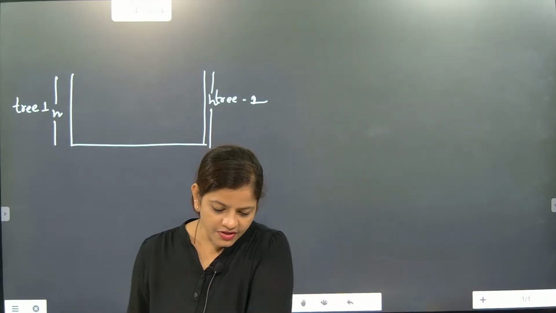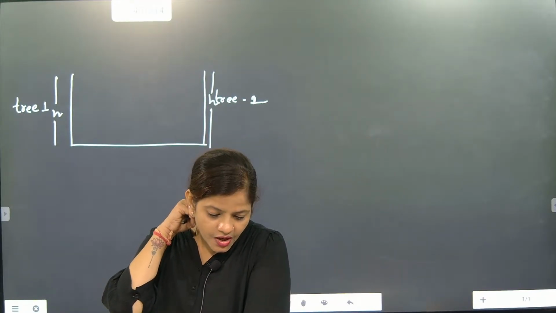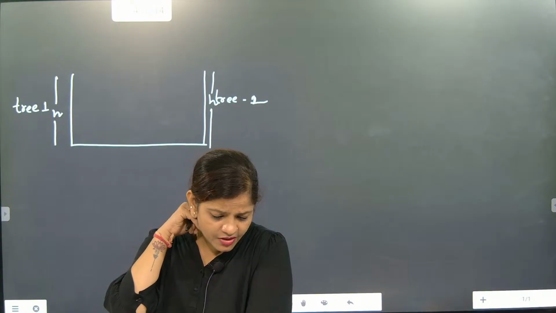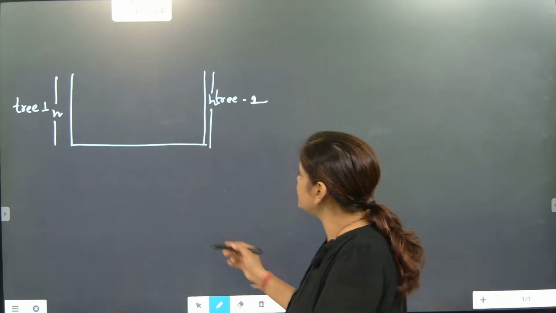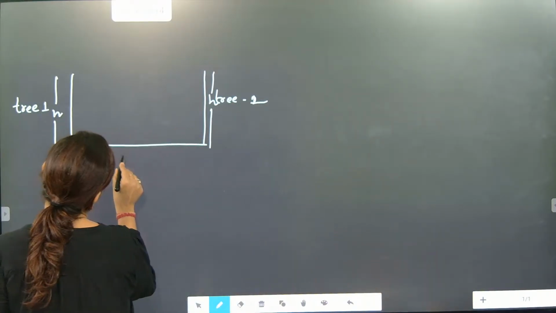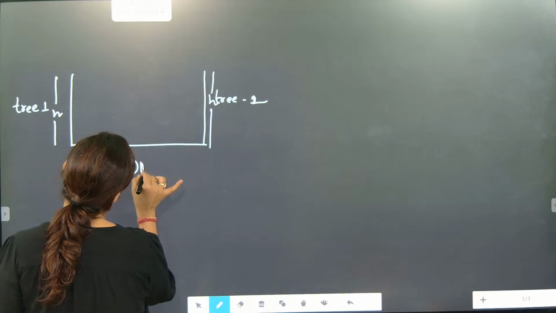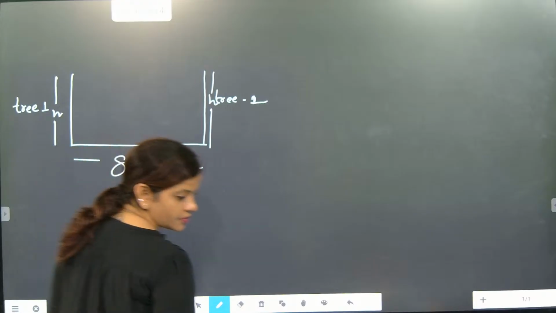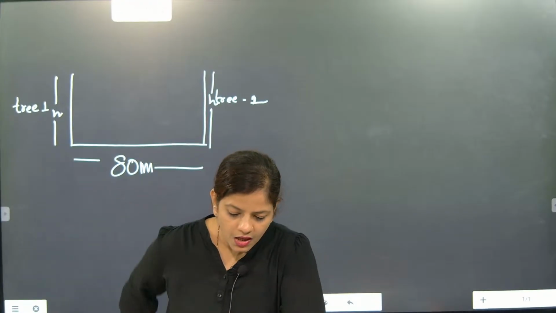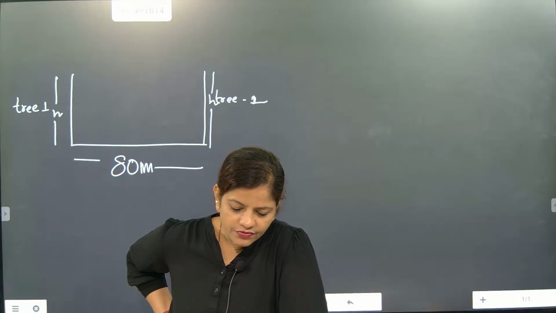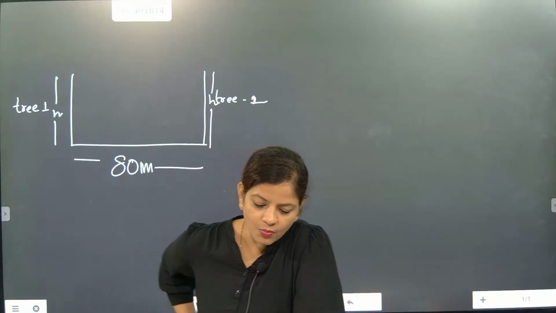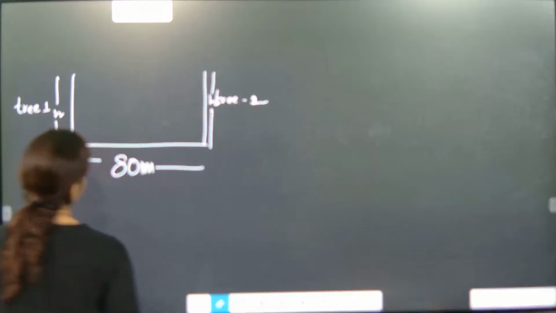Understood? After that, the building is 80-meter wide. So definitely distance between them is 80 meter. After that, they're telling that from a point O between them on a river, the angle of elevation of the top of it is 60 and 30 respectively.